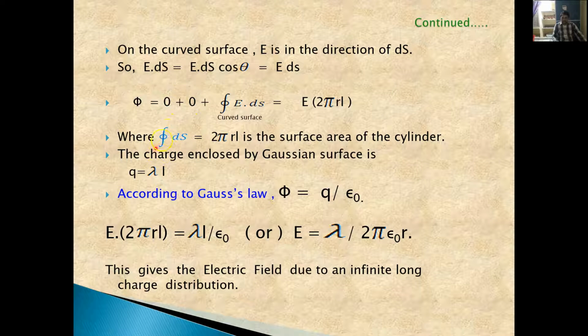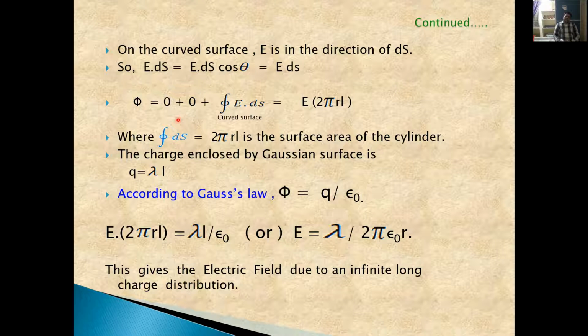So the integral over the closed surface of ds is equal to 2 pi RL, the surface area of the cylindrical Gaussian surface. So this is the electric flux through the entire Gaussian surface. What we have considered is finding the electric field due to an infinite linear charge distribution at a point P, at a distance R from the linear charge distribution.